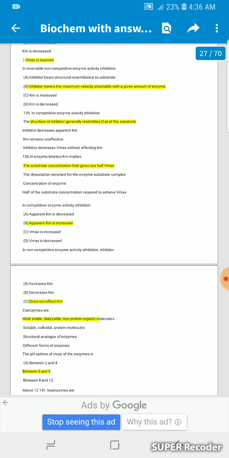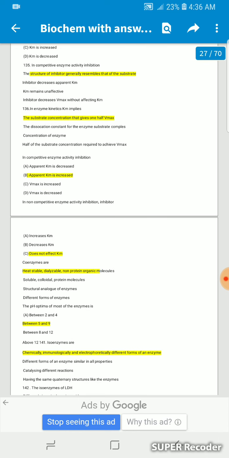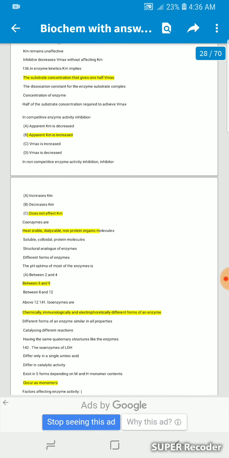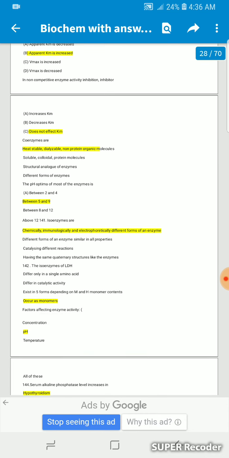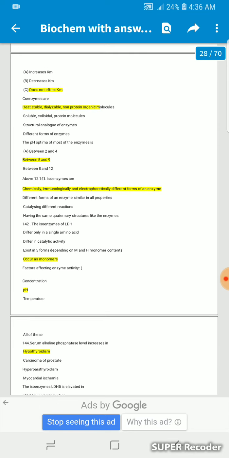In enzyme kinetics, Km implies the substrate concentration that gives half Vmax. In competitive enzyme inhibition, apparent Km is increased. In non-competitive enzyme inhibition, the inhibitor does not affect Km.